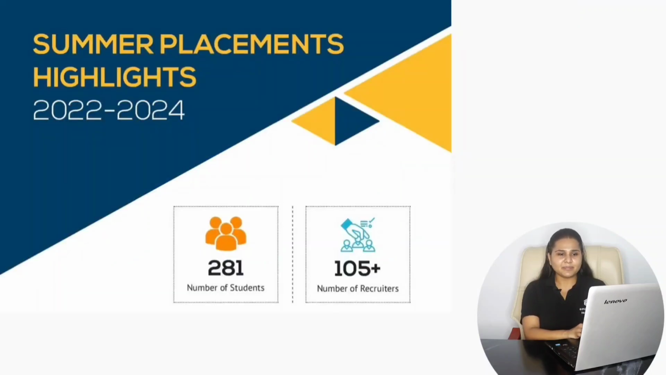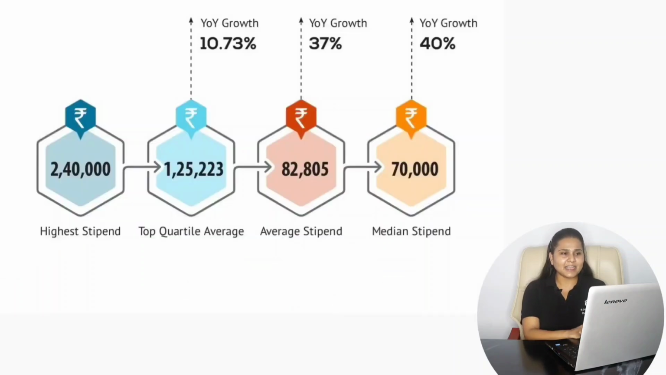Now if we consider the placements for the batch of 2022-2024, overall 281 students were there, and more than 105 recruiters were there from the companies. If we consider the highest stipend offered, it is 2.40 lakhs. Then the top quartile average is 1.25 lakhs. The average stipend offered was 82,000 and the median stipend offered was 70,000.